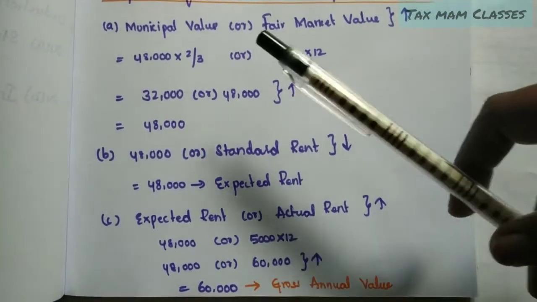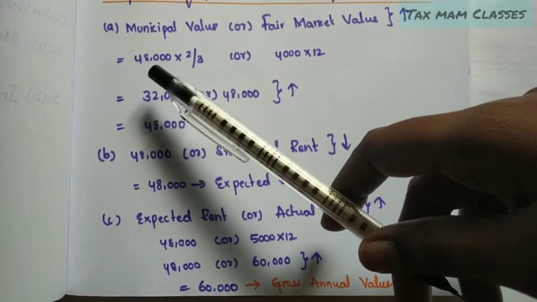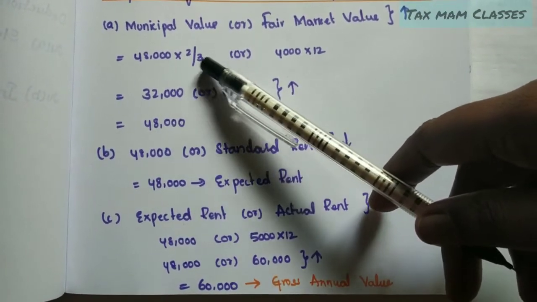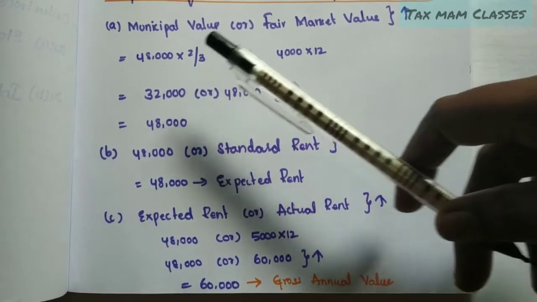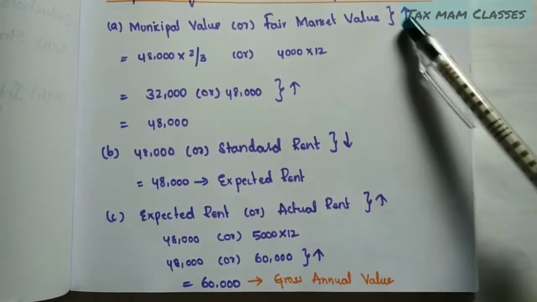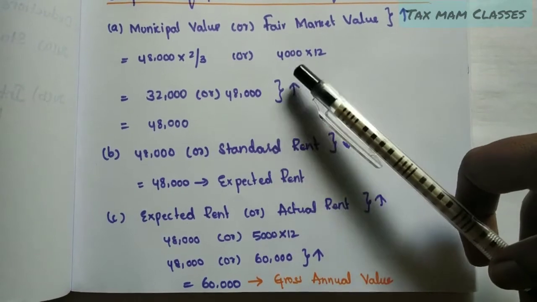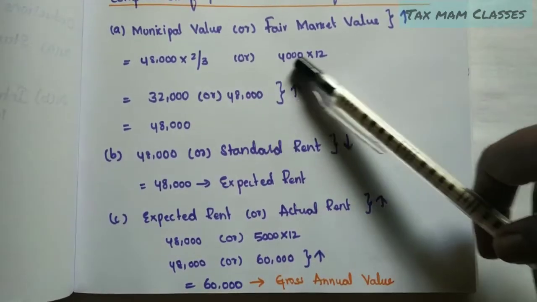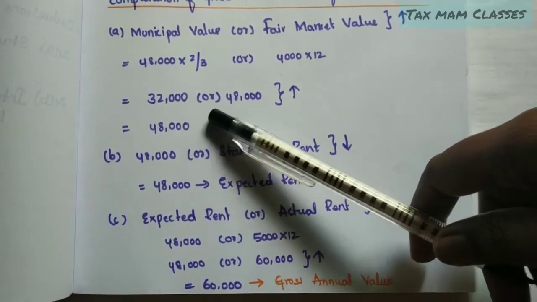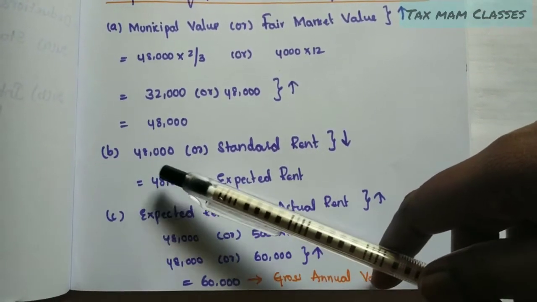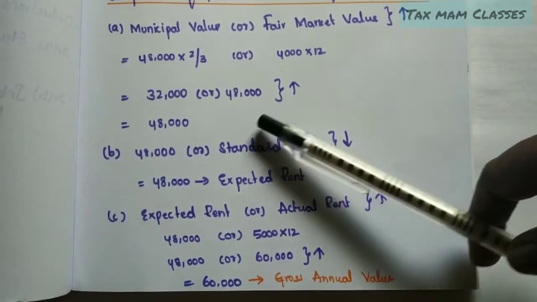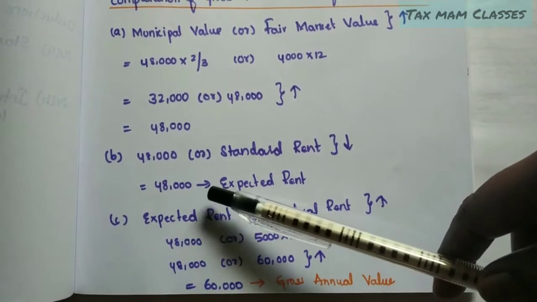So now coming to the question, the municipal value is given as 48,000 for the whole building. So we have to take only for the let out portion, so I am multiplying by 2/3, or the fair market value 4,000 they directly gave for the let out portion, 4,000 into 12. In these two things we have to take the highest value, that is 48,000 I am getting. In step 2 or B, we are taking 48,000 or the standard rent. Here standard rent is not given, so I am directly taking 48,000 as the expected rent.